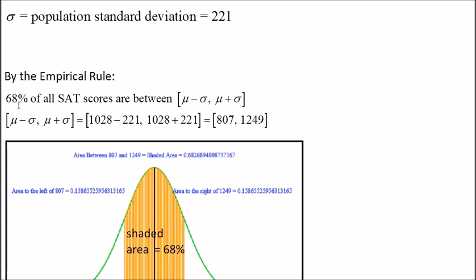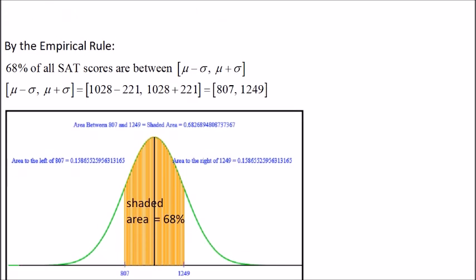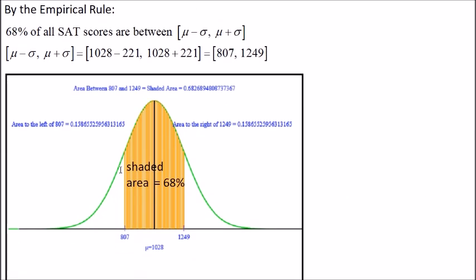So approximately 68% of all SAT scores are between 807 and 1,249. Graphically, this is how we would represent it.